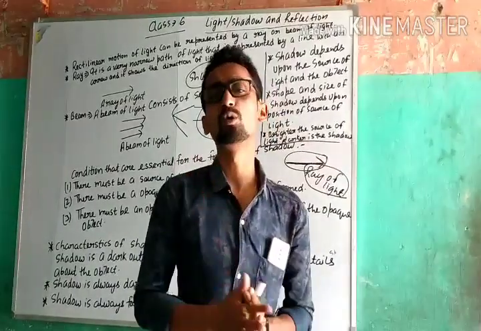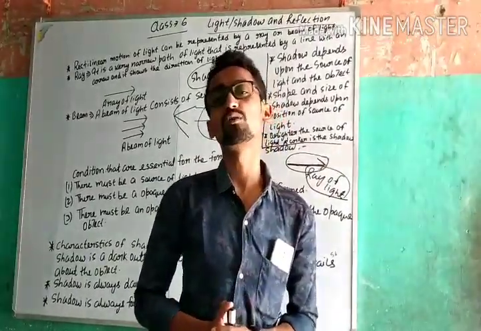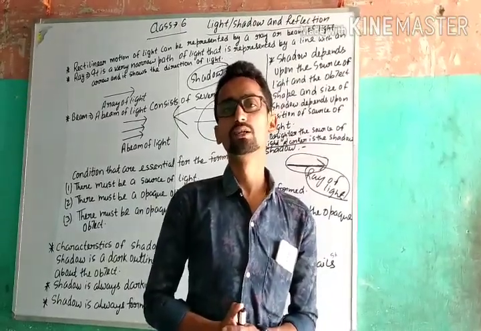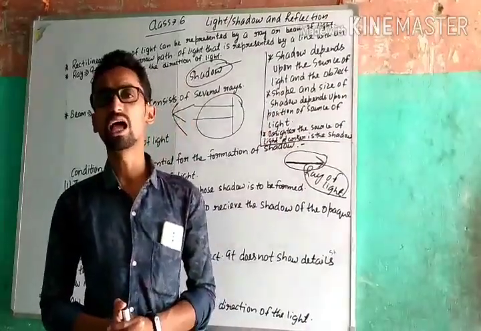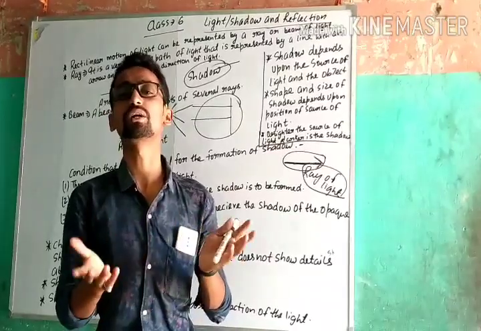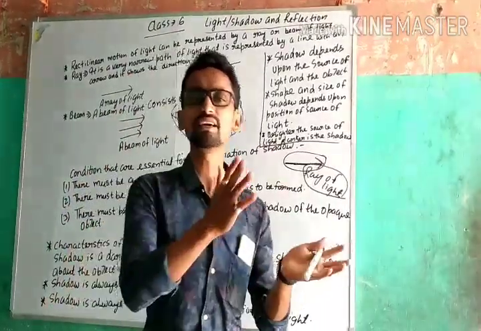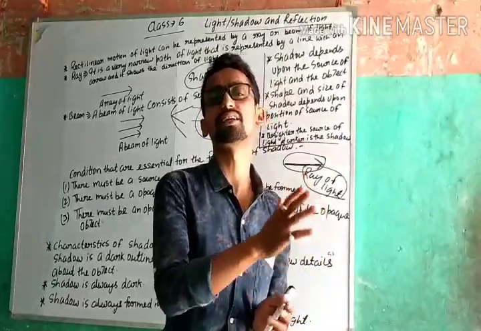Shadow depends upon the position of the source of light, and the distance between the opaque object and the screen.